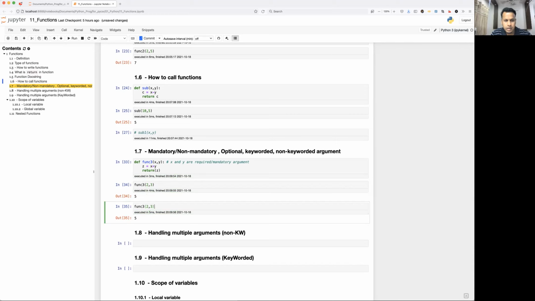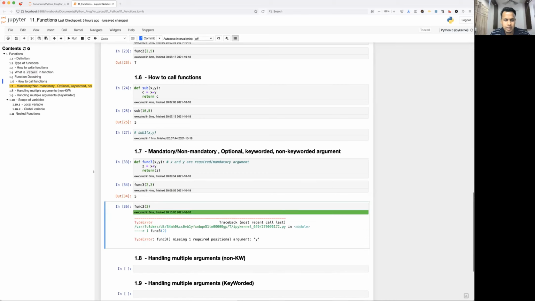Now assume that you are calling again 2 and 3, and instead of 3 you are not passing it, only one argument is being passed, right? So what is happening? Missing one required positional argument y. Okay, so there are two required arguments, right? X and y. Since it is positional, position means it is like a one-to-one map. So you have given x and y, exactly two arguments should be passed. So the first argument will be taken by x and the second argument will be taken by y.